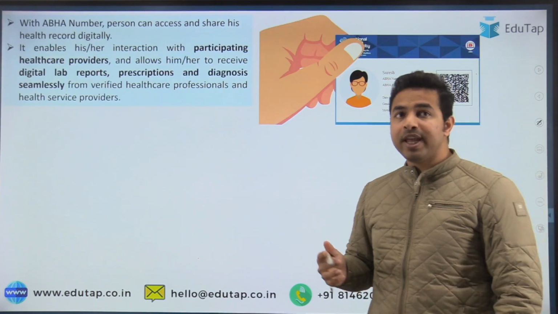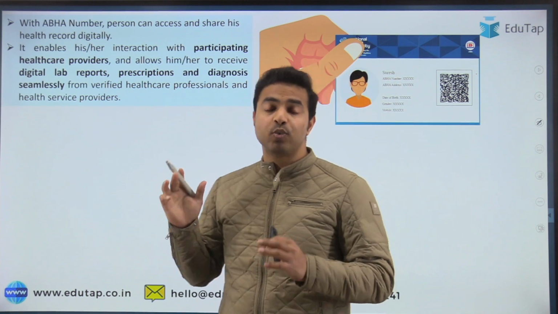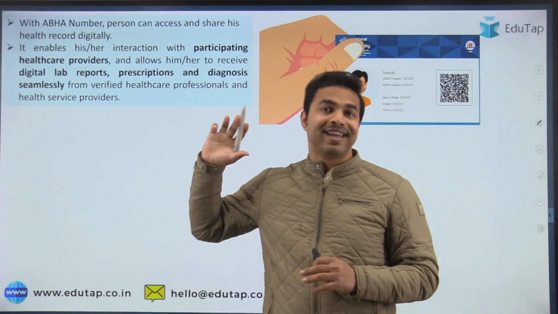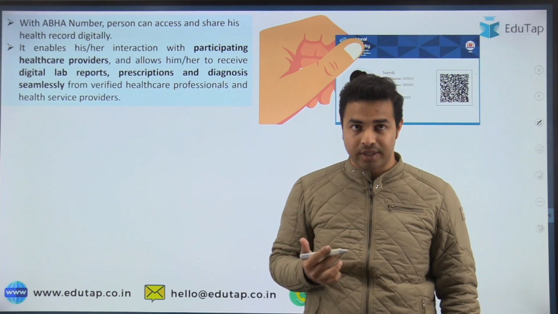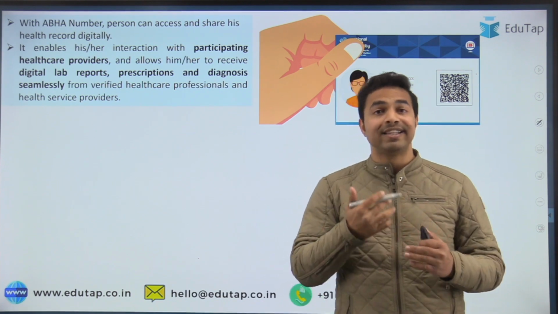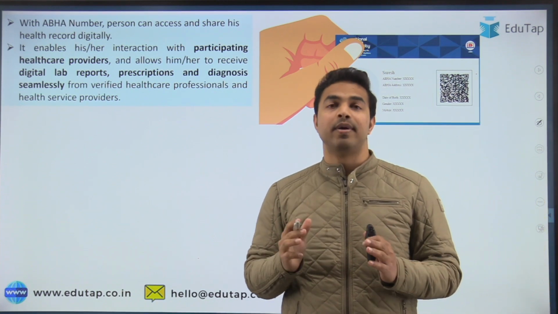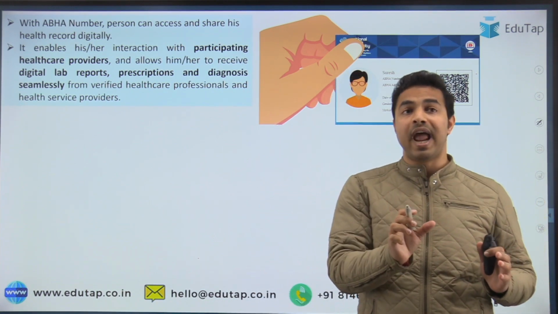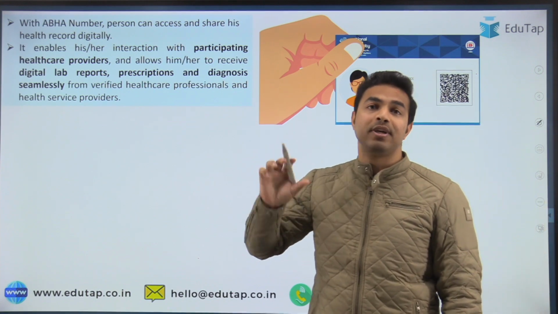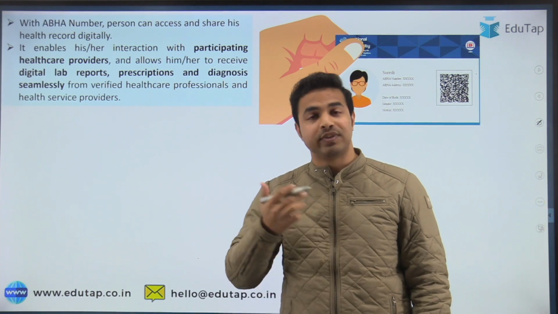And apart from that, with the help of this ABHA number, a person can access and share his or her health record digitally. So basically we are digitizing the health records, as well as it is going to enable the government to make them digital, and the record keeping will also become more efficient with the help of this particular part.